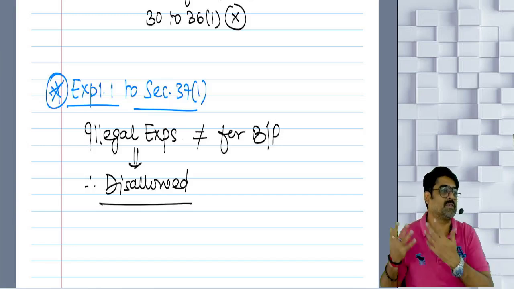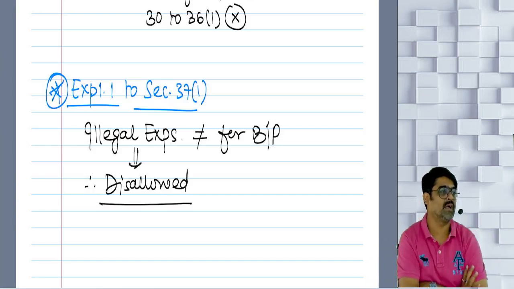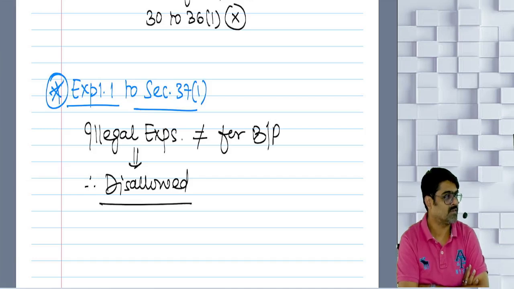Just imagine if you start getting the deduction for these illegal expenses. Everyone will start doing illegal activities. So this will promote illegal activities.